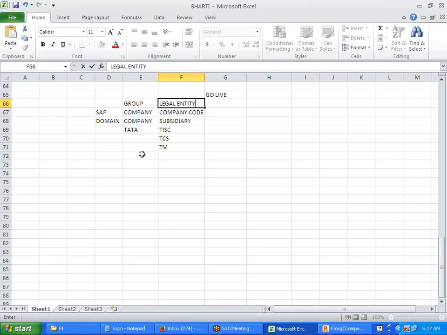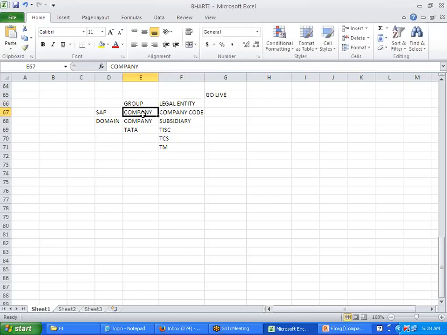Now, if Manoj happens to go for an interview, the interviewer will ask, what was your group? They will not ask, what was your company? What group did you work for? How many legal entities did you have in that group?